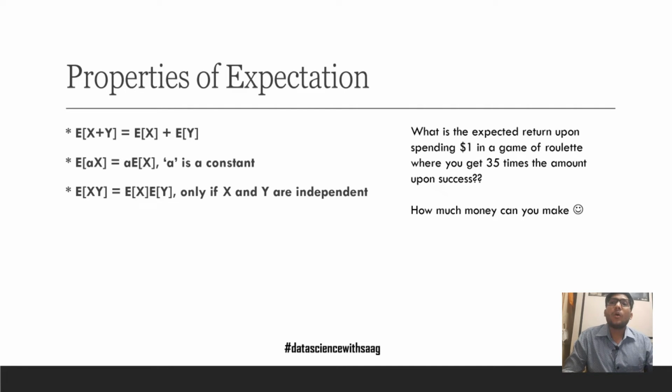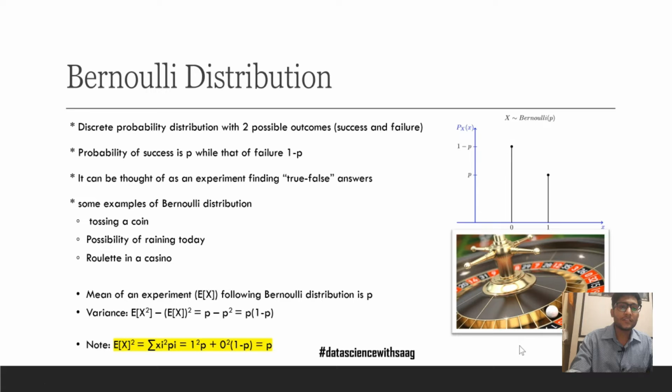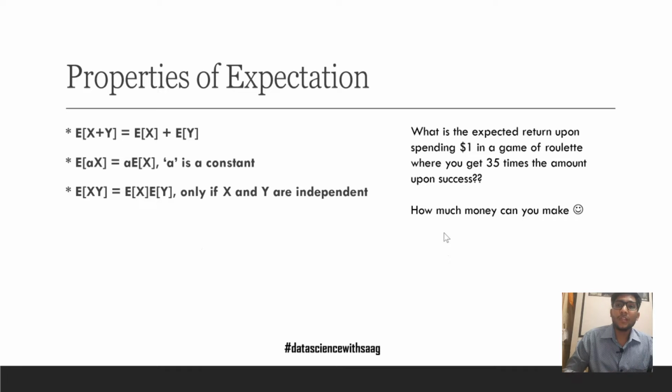You are spending $1 to play one round of the game of roulette. The game of roulette is where you roll a ball and the ball lands in any one of the slots. Let me put up the image for you. See, this is the game of roulette, right? In the game of roulette you pick any number. Now if the ball lands on that number, you win a certain amount. Here you would win 35 times the original amount that you would invest. So say you are investing $1, you would get $35 if you win. Now what are your chances of success?